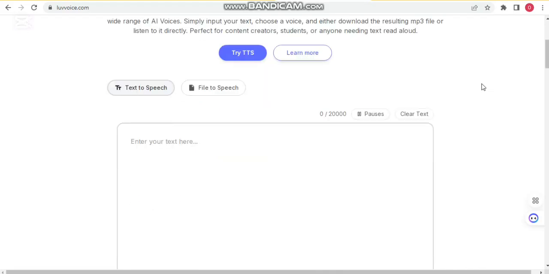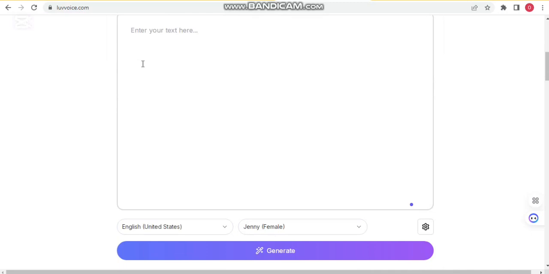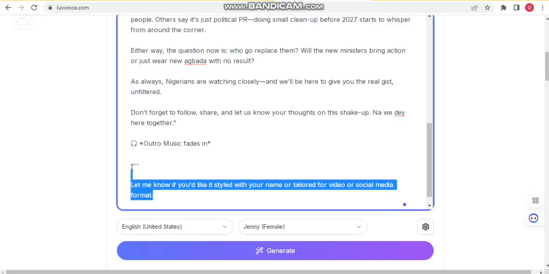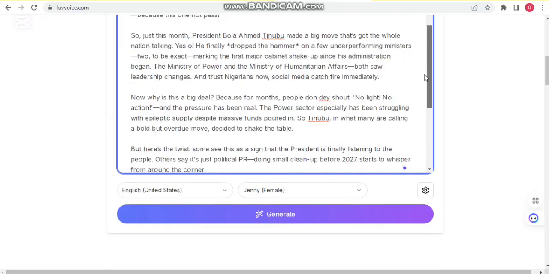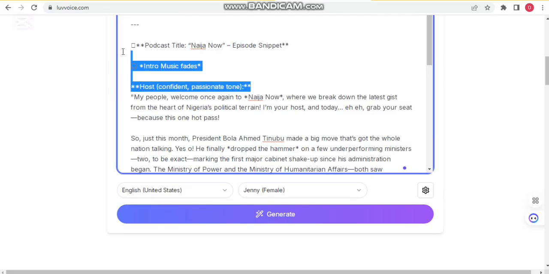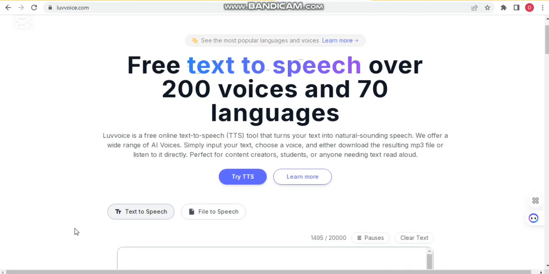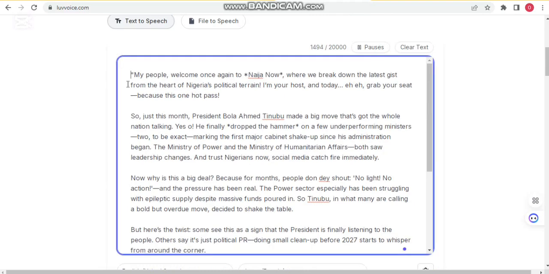As you can see here, text to speech. So for text to speech, you just paste your work right here. Okay, the work is pasted. So I just have to remove the things I don't want here, things that are not necessary. I just remove this and then scroll up. Now this is not necessary too. This is also not necessary. All right, so now I just bring this up. Okay, so we are done with editing. You can remove all these things here, or you can still leave them.